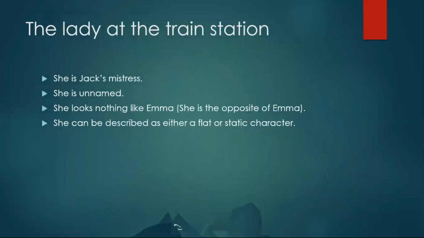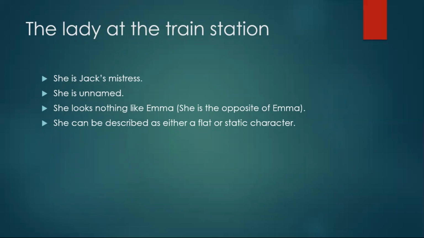Last but not least, the lady at the train station. She is Jack's mistress. She is unnamed throughout the entire story, like most mistresses are. She looks nothing like Emma. Dory says she is the opposite of Emma. She can be described as either a flat or a static character. Let us look at why. As a flat character, we know one or two things about her. She's Jack's mistress. She is always at the train station. That's where they meet. She wears a lot of cologne.